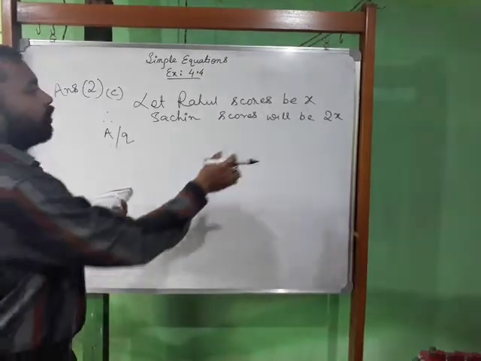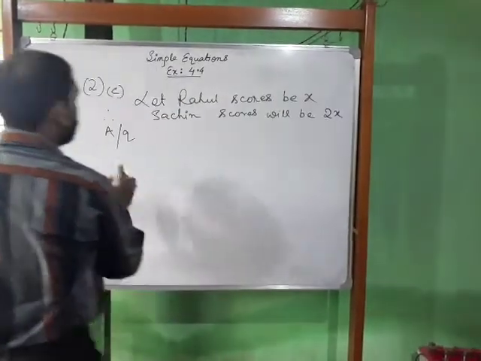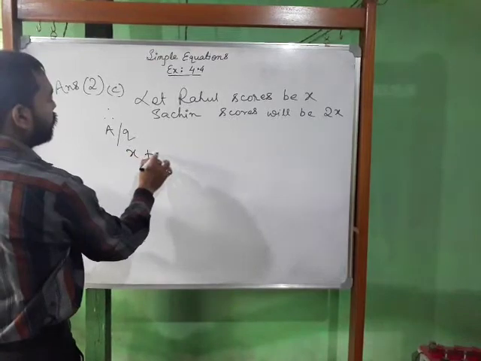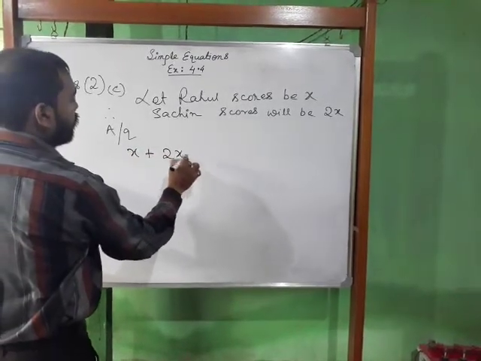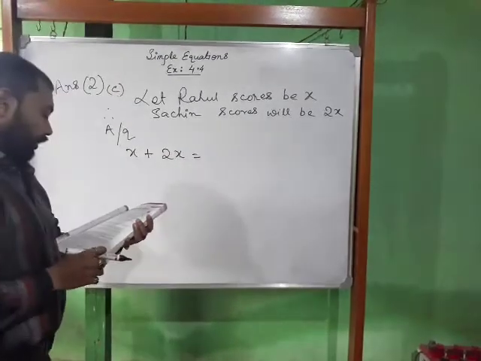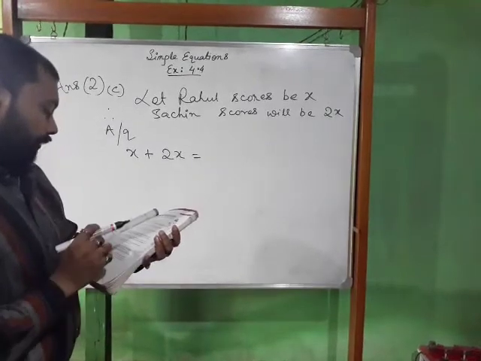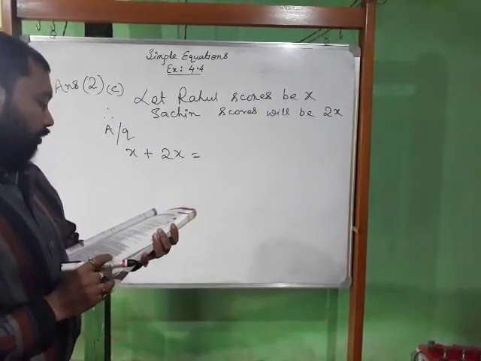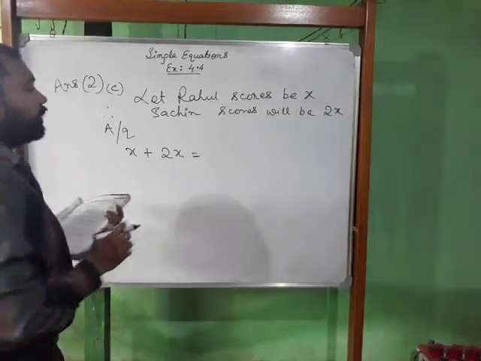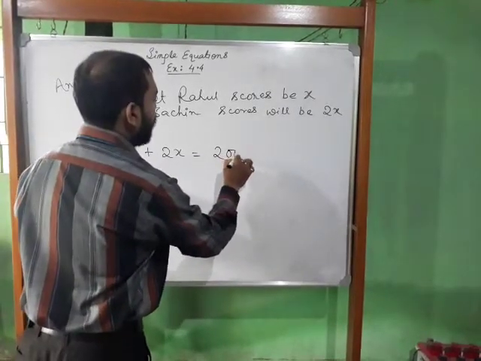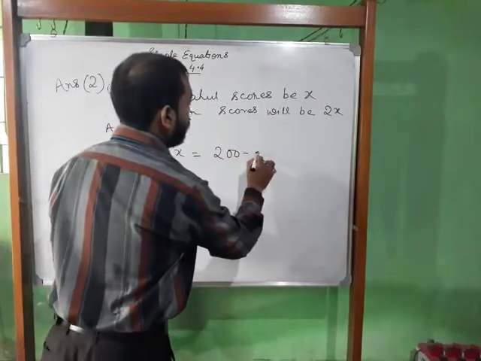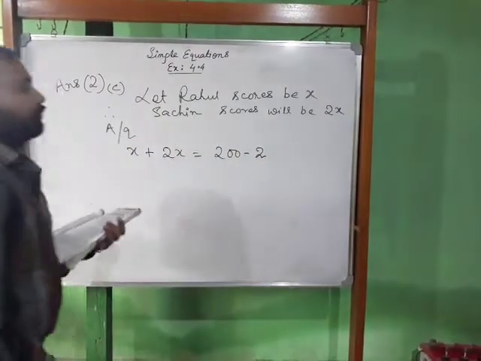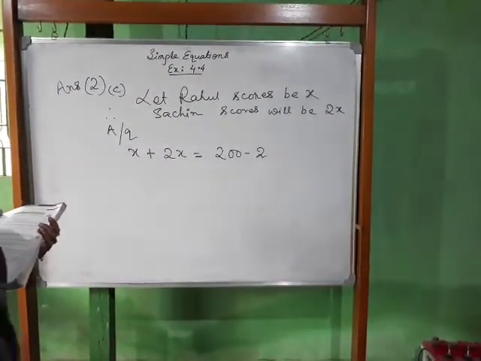So together they scored x plus 2x, equal to. A double century means 200, and two short means minus 2. So this is the equation.